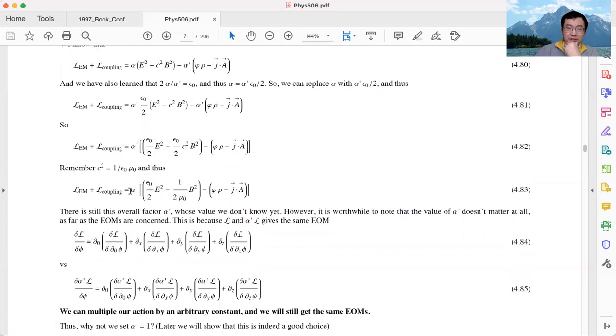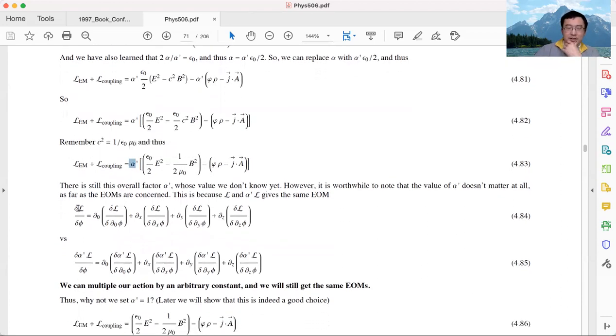It turns out that as far as the equations of motion are concerned, the value of alpha prime doesn't matter at all. You can put any value here as long as it's not 0. You can put any value to alpha prime, then you get exactly the same equation of motion. The reason is that the equation of motion is a linear function of L. If I multiply this Lagrangian density by a constant, say alpha prime, I multiply every single term by the same constant alpha prime, and then this alpha prime will cancel.